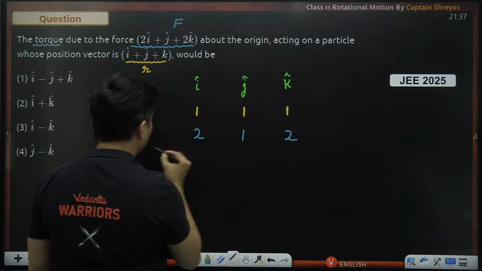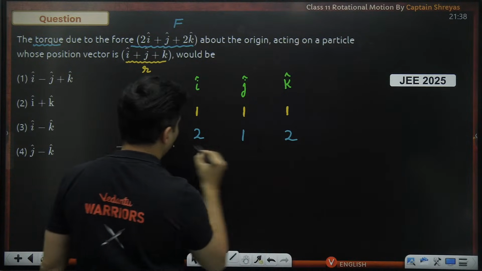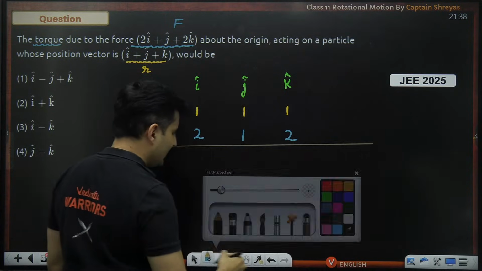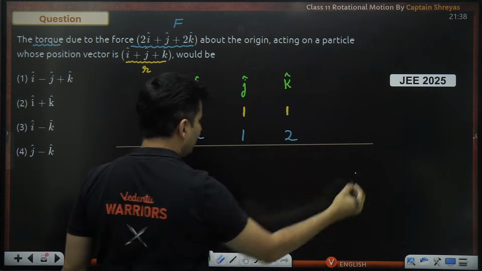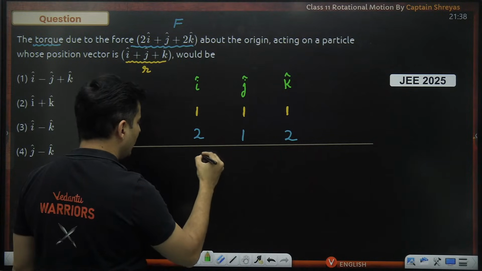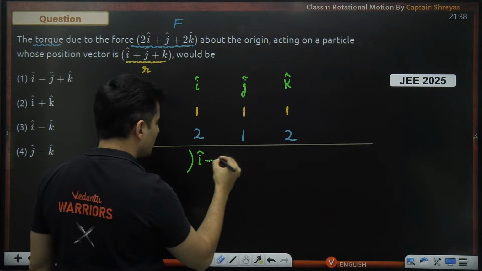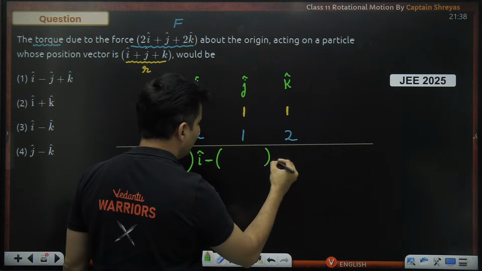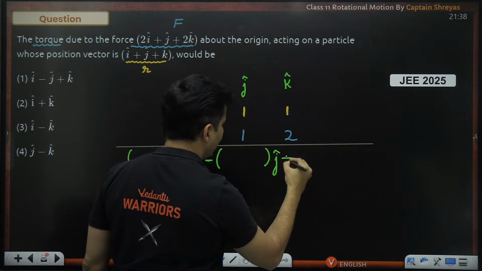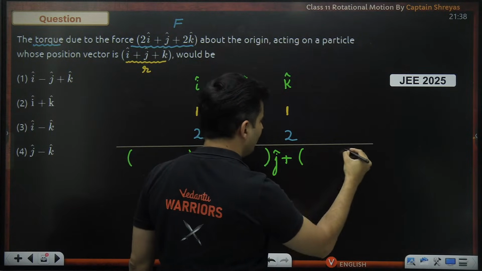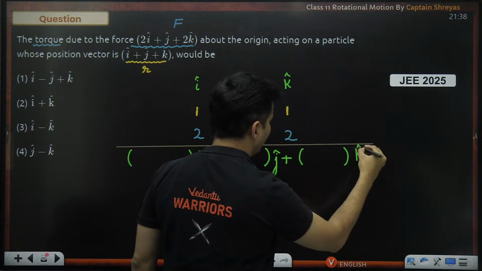Now just put a line, because we're going to solve below it. It's just like your determinants, nothing different. Again, write down i cap. Just put up a bracket over here. Next, you put negative and then put j cap, and then lastly put positive, and then you put k cap over here.